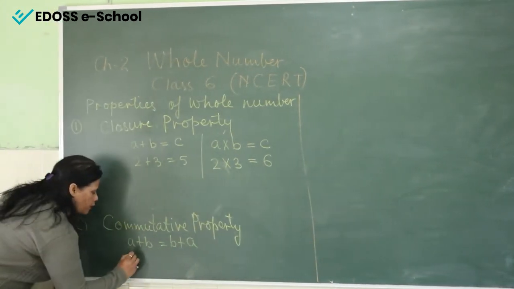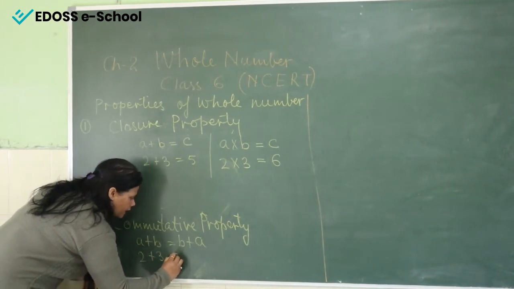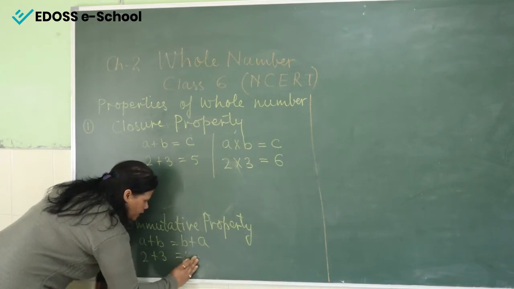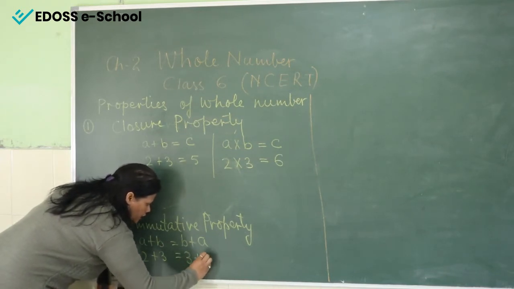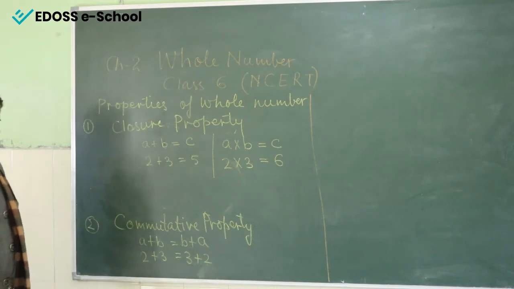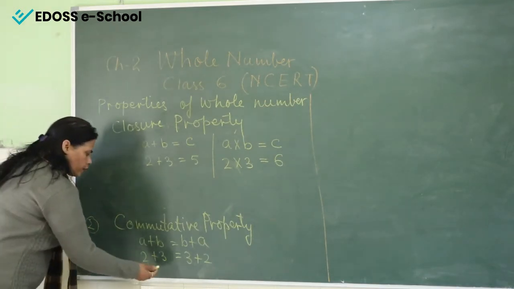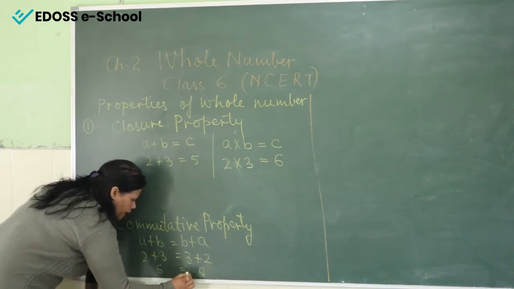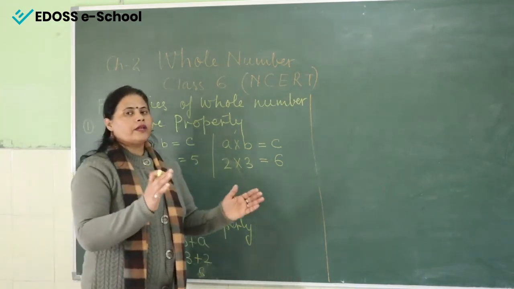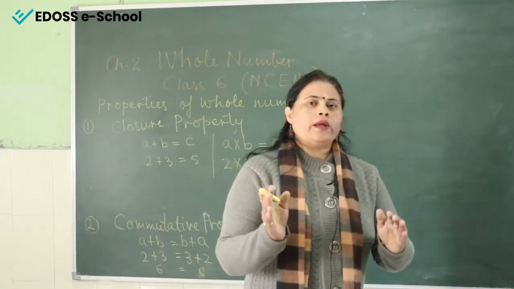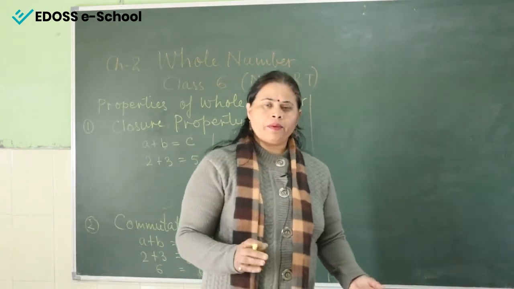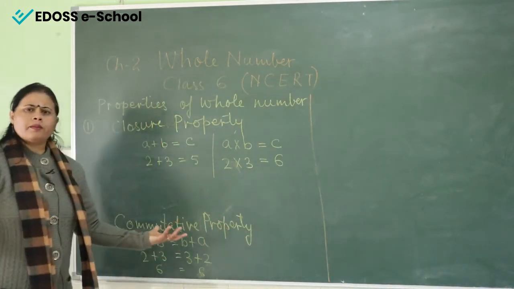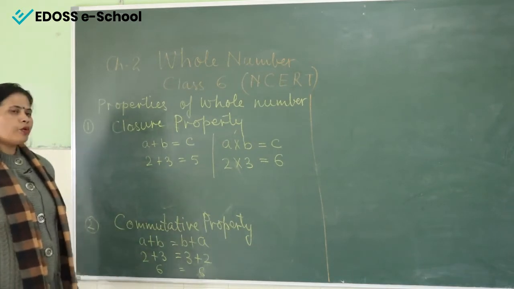So here it is, when we add 2 plus 3, and again we add 3 plus 2, that is, first with second and second with first, right? When we add these numbers, now see what we get. 2 plus 3 is 5, and again 3 plus 2 is 5. So it means when we add the first number with the second number, or the second number with the first number, we will get the same answer. So commutative is followed by the addition.